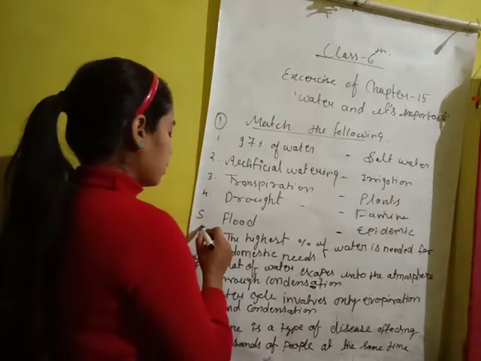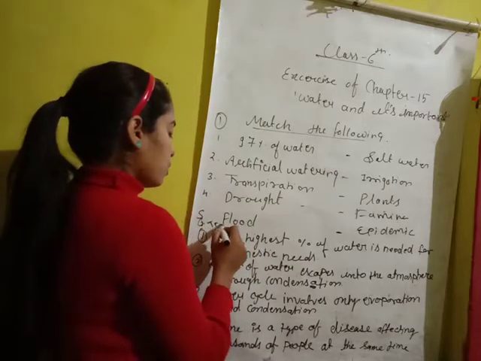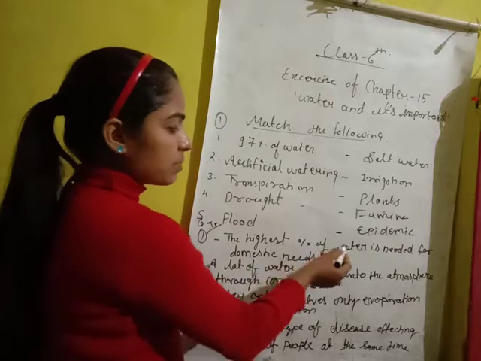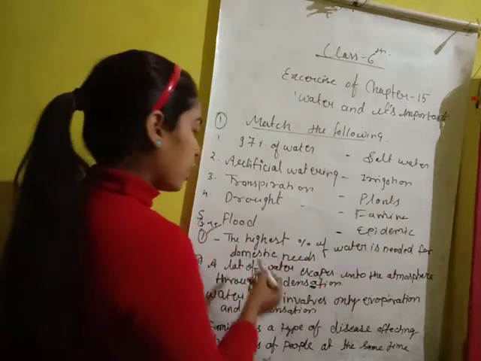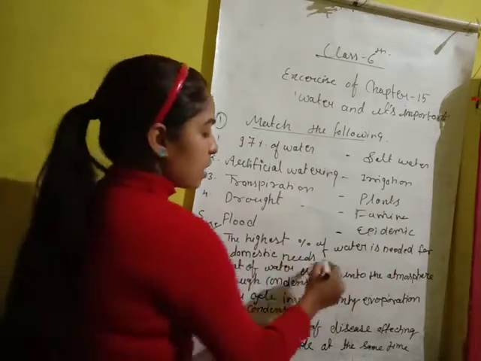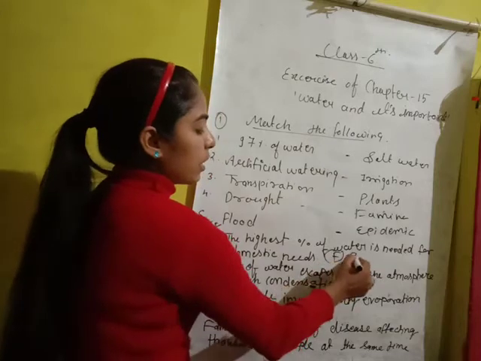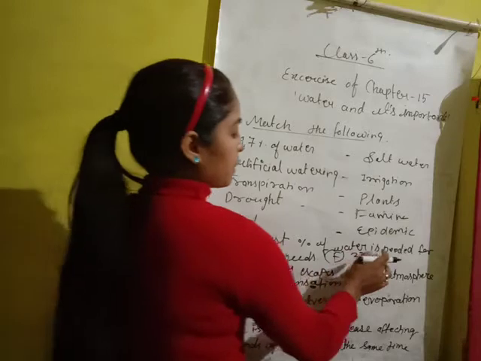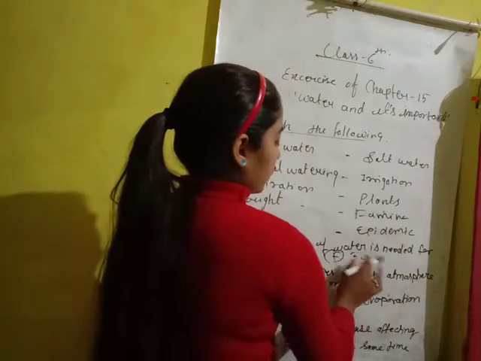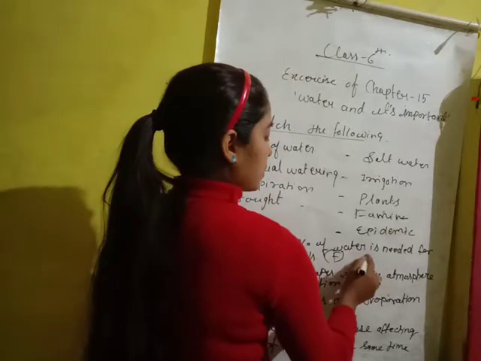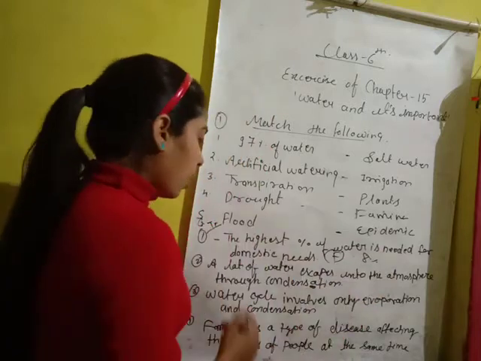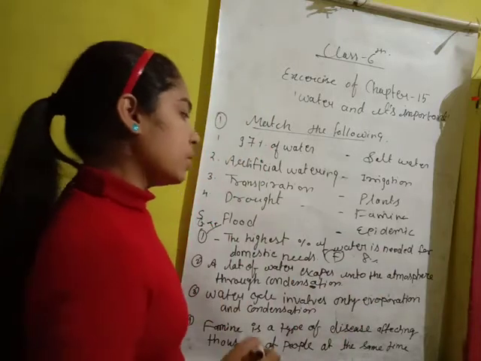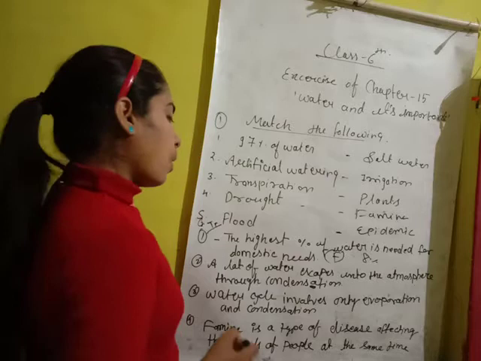Then after this, your second question is true and false. The first one is: the highest percentage of water is needed for domestic needs. This is false, because for domestic needs only 8% of water is necessary.